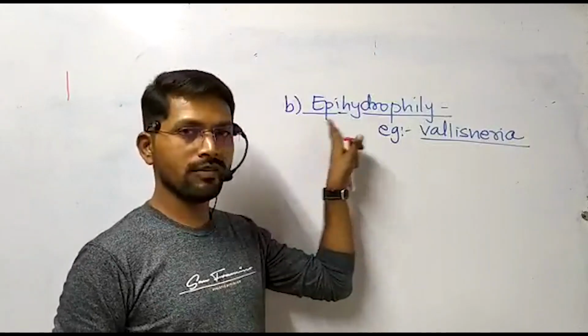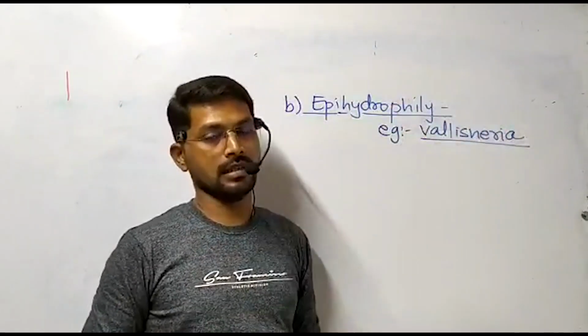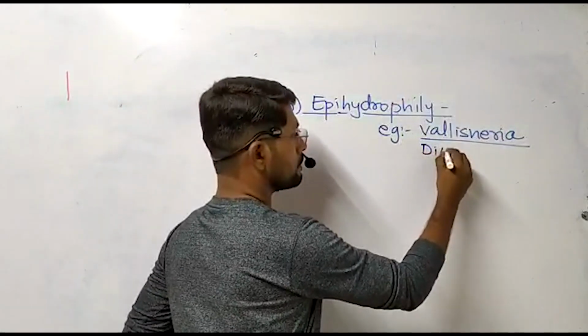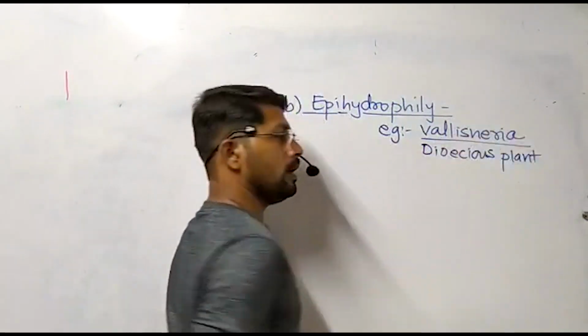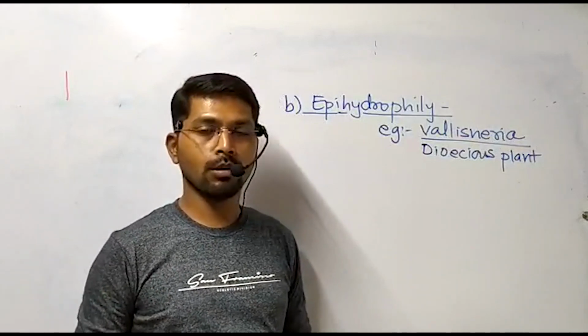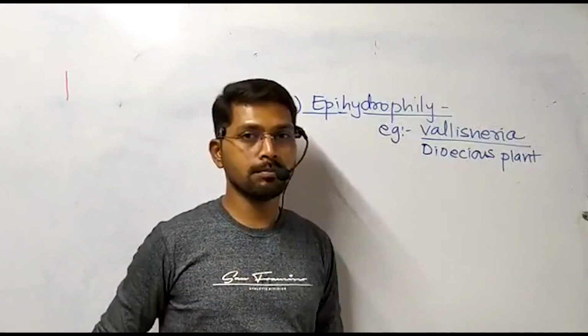We are going to explain the phenomenon of epihydrophily classically on the basis of the example of Vallisneria. This plant is a dioecious plant. It means both male and female plants are separate. Male flowers are borne on a separate plant, female flowers are borne on a separate plant, and this is the submerged hydrophyte.